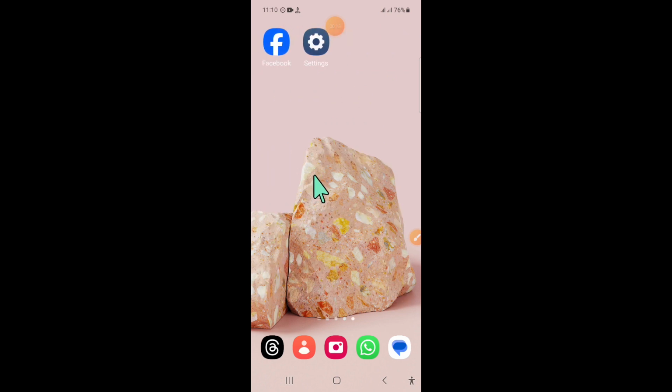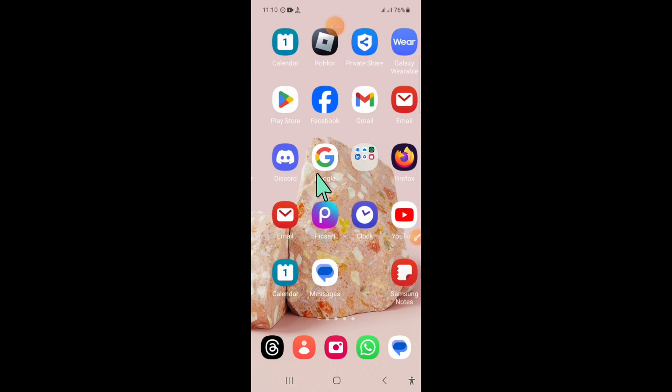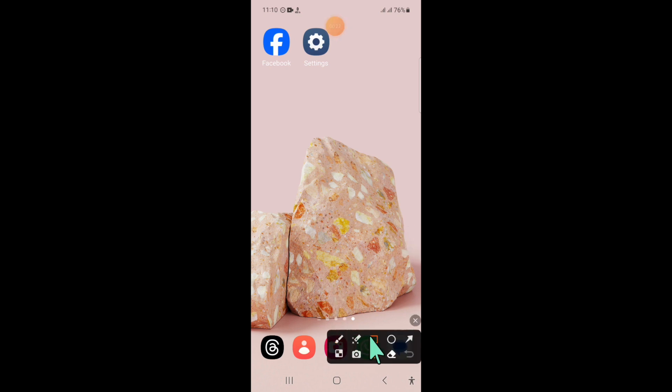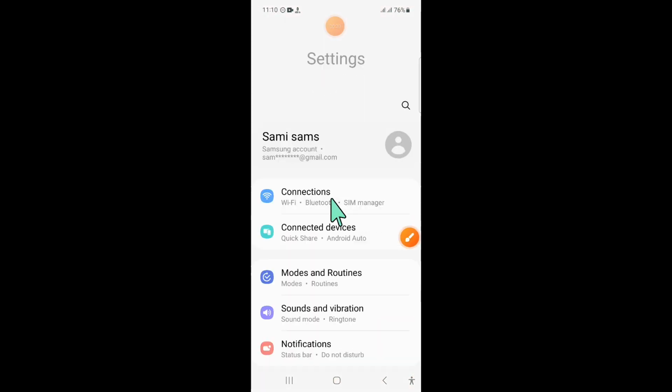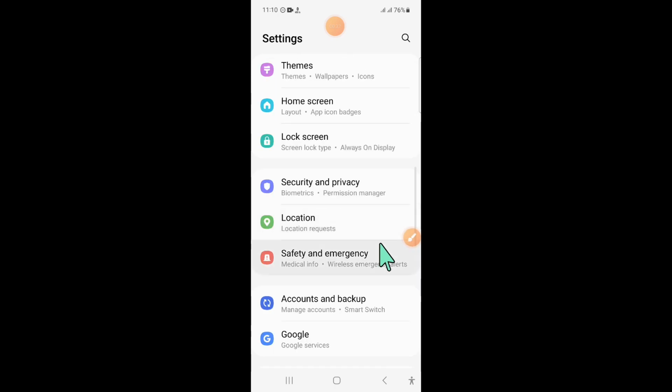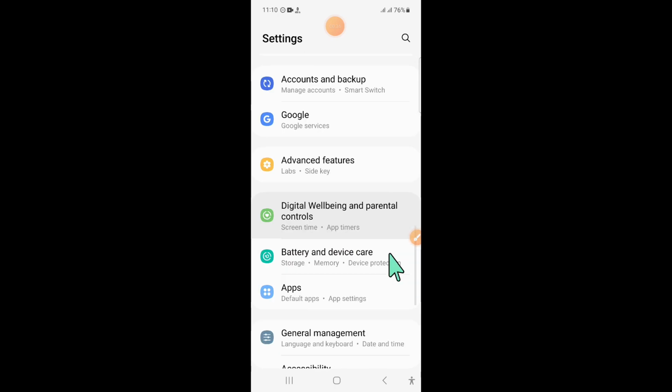So to fix this issue, first of all open settings. Now in settings, scroll down and here open apps.